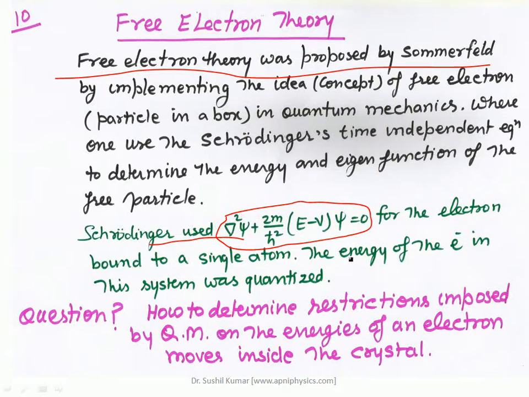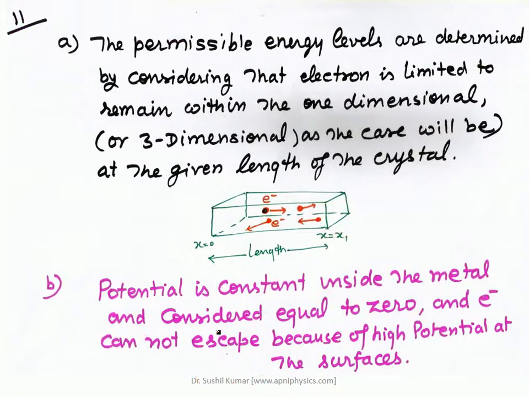So the question is how to determine the restrictions imposed by quantum mechanics on the energy of an electron moving inside the crystal. This is one of the major important points. So what are those conditions? Number 1, the permissible energy levels are determined by considering that the electron is limited to remain within the one-dimensional or three-dimensional, as the case may be, given length of the crystal.